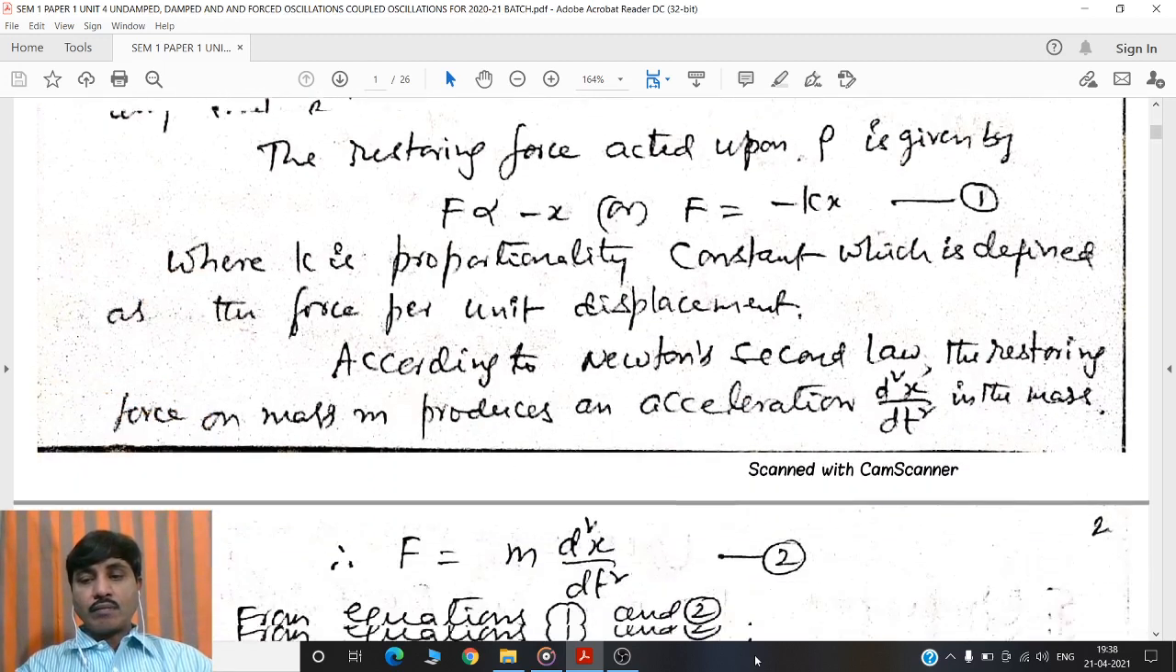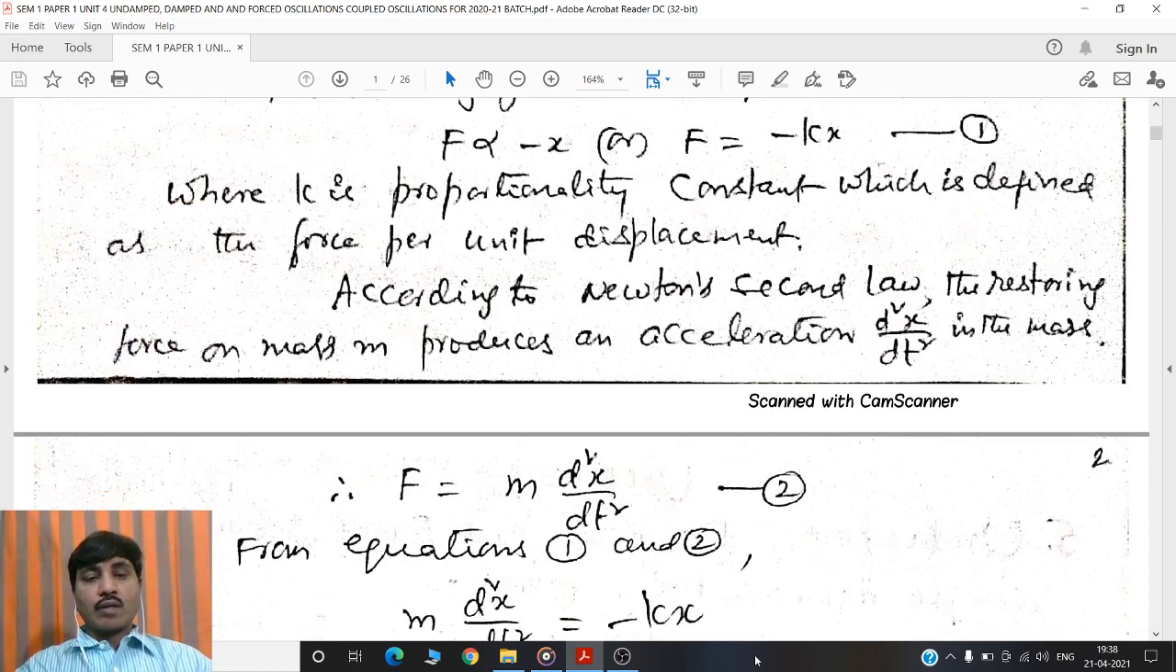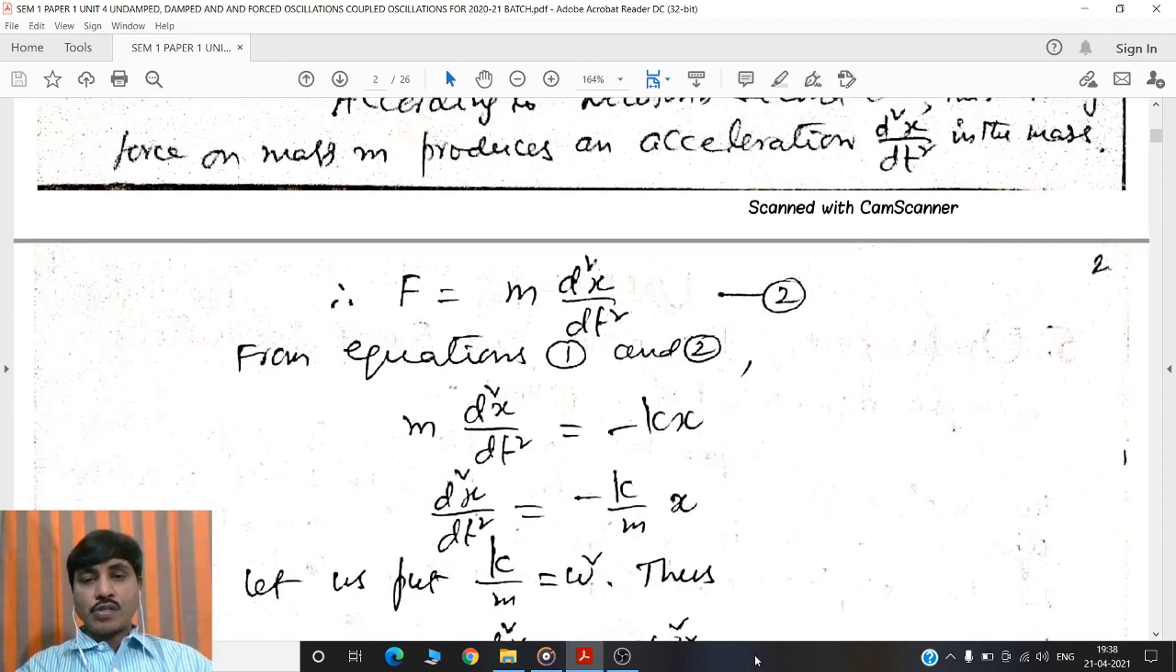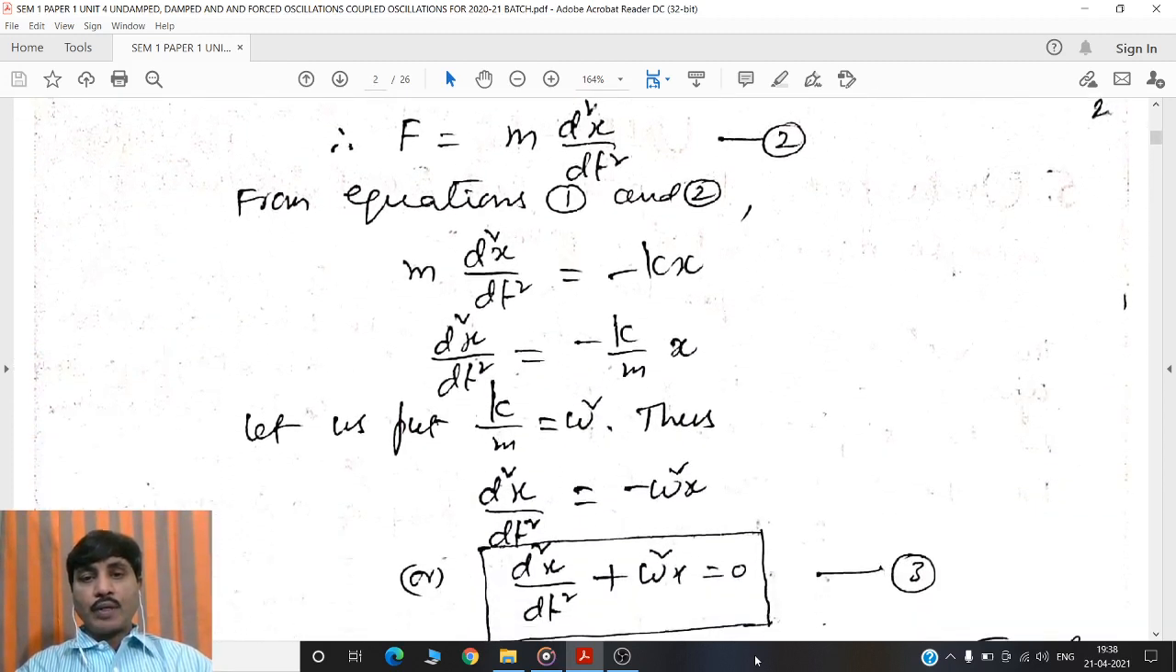According to Newton's second law, the restraining force on mass m produces an acceleration d²x by dt² in the mass. Therefore, restraining force F is equal to mass into acceleration, that is F is equal to m into d²x by dt², that is equation 2. From equations 1 and 2, we get m into d²x by dt² is equal to minus kx, or d²x by dt² is equal to minus k by m into x. Let us put k by m is equal to omega square.